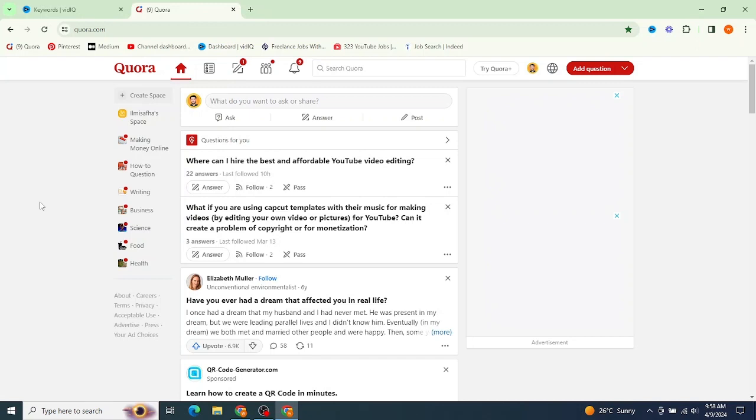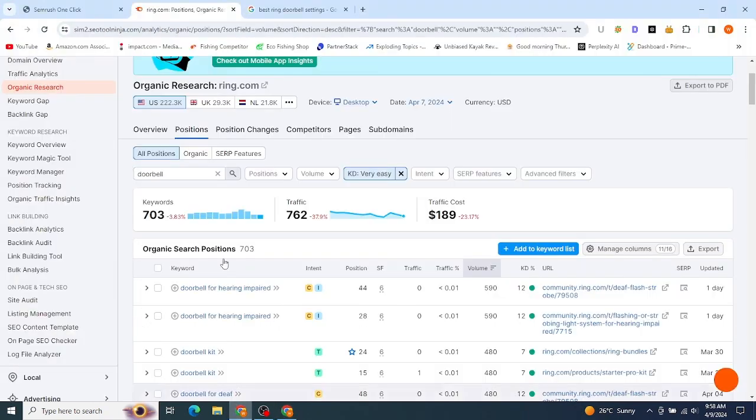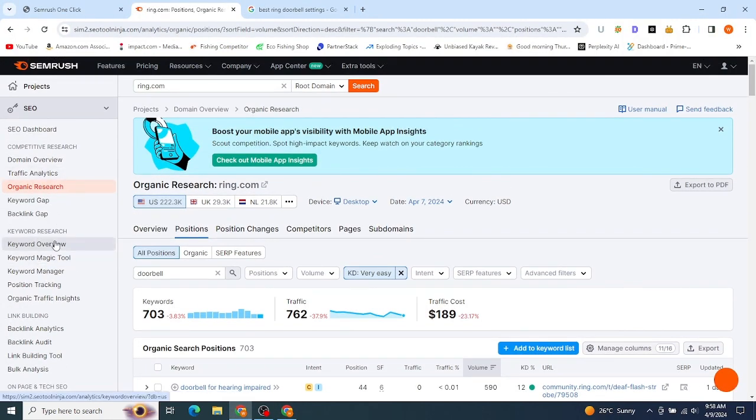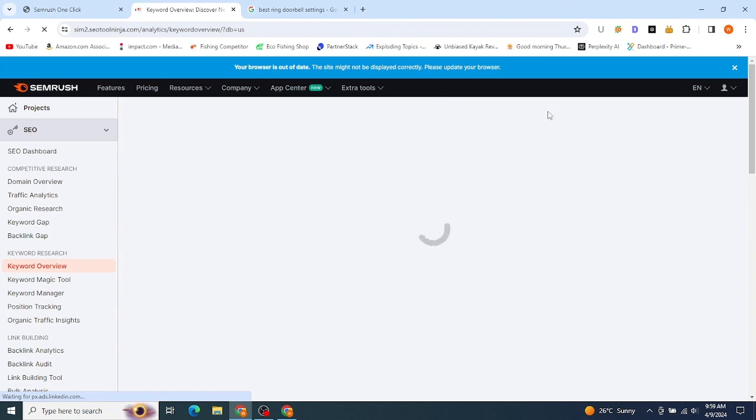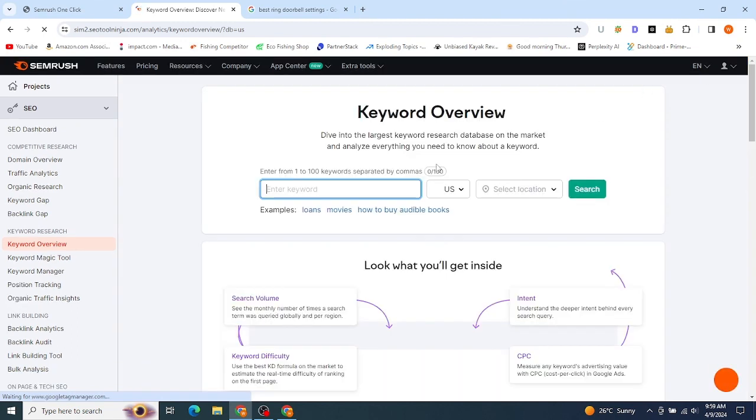But we are not going to do so, because we have to rank our questions and answers on Google as well. So for that we need to do keyword research and find questions relevant to the queries of people on Google. And if we write questions and answers about those queries on Quora.com, there are high chances to get ranked on Google. So for that you have to create an account on this platform called semrush.com. I'll leave the link of Semrush in the description of this video. You just have to create an account and then get a 7 days free trial for yourself.